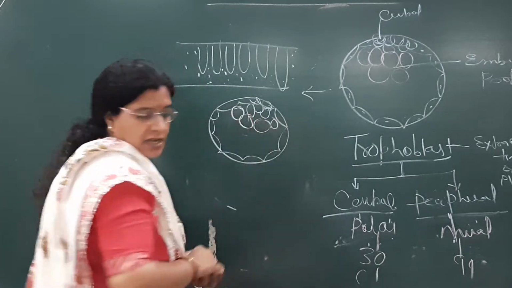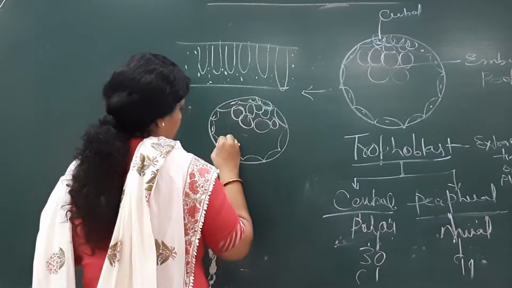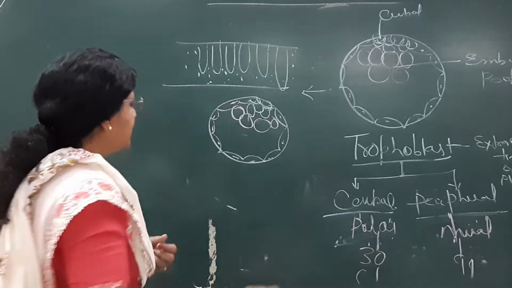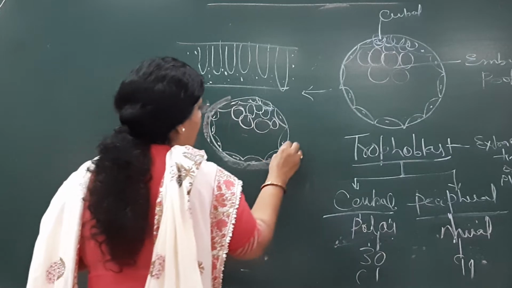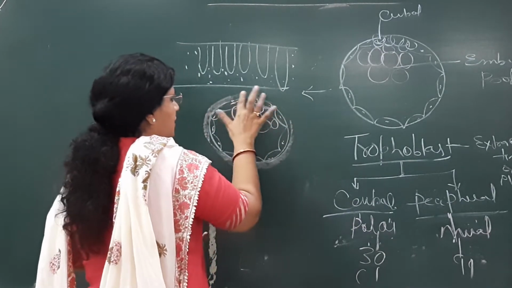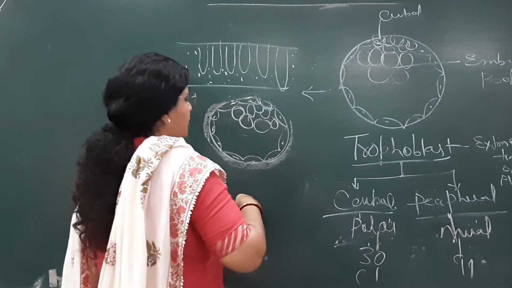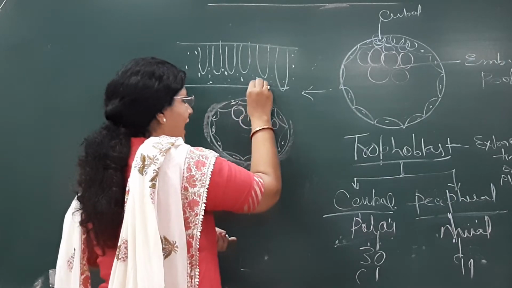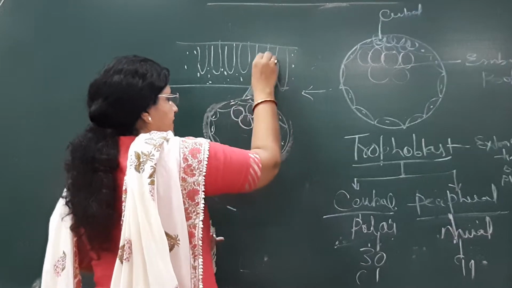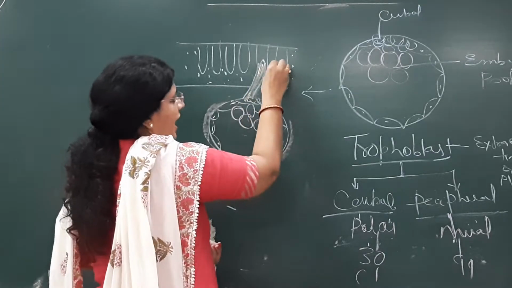Different color I am putting. And what will happen to this central trophoblast? After that, there will be the hatching of zona pellucida. The zona pellucida, which is thick, will now start thinning out. Thinning out ये करने लगेगा. Then these trophoblast cells will invade. ये ऐसे इसके अंदर घुसना शुरू करेंगे. They will get inside. ये येलो से मैंने दिखाया है invasion.